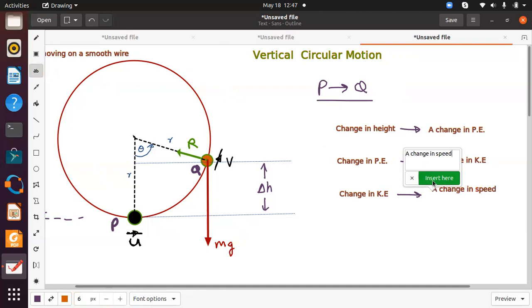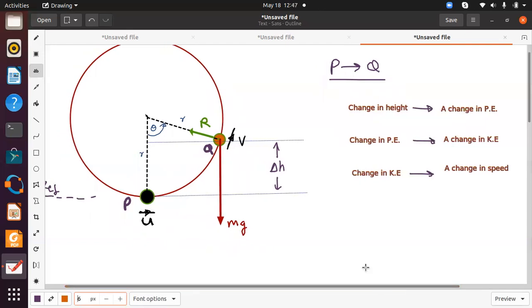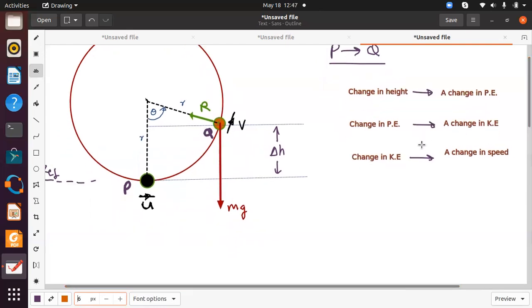So a change in speed will be there. So that's why I have mentioned U here and V there. So due to this change, certain things will happen. Now we can find what V is based on the data present.